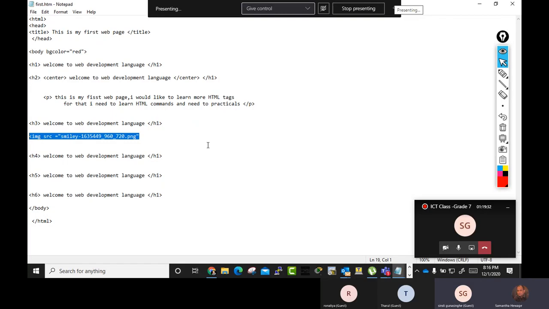You don't want to give the full path. But absolute path means your HTML file is saved somewhere, your images are also saved somewhere, but you just want to link it. So when you want to link it, you have to use the absolute path. That means that web page goes and finds the full path and shows the image in the web page. Got it?